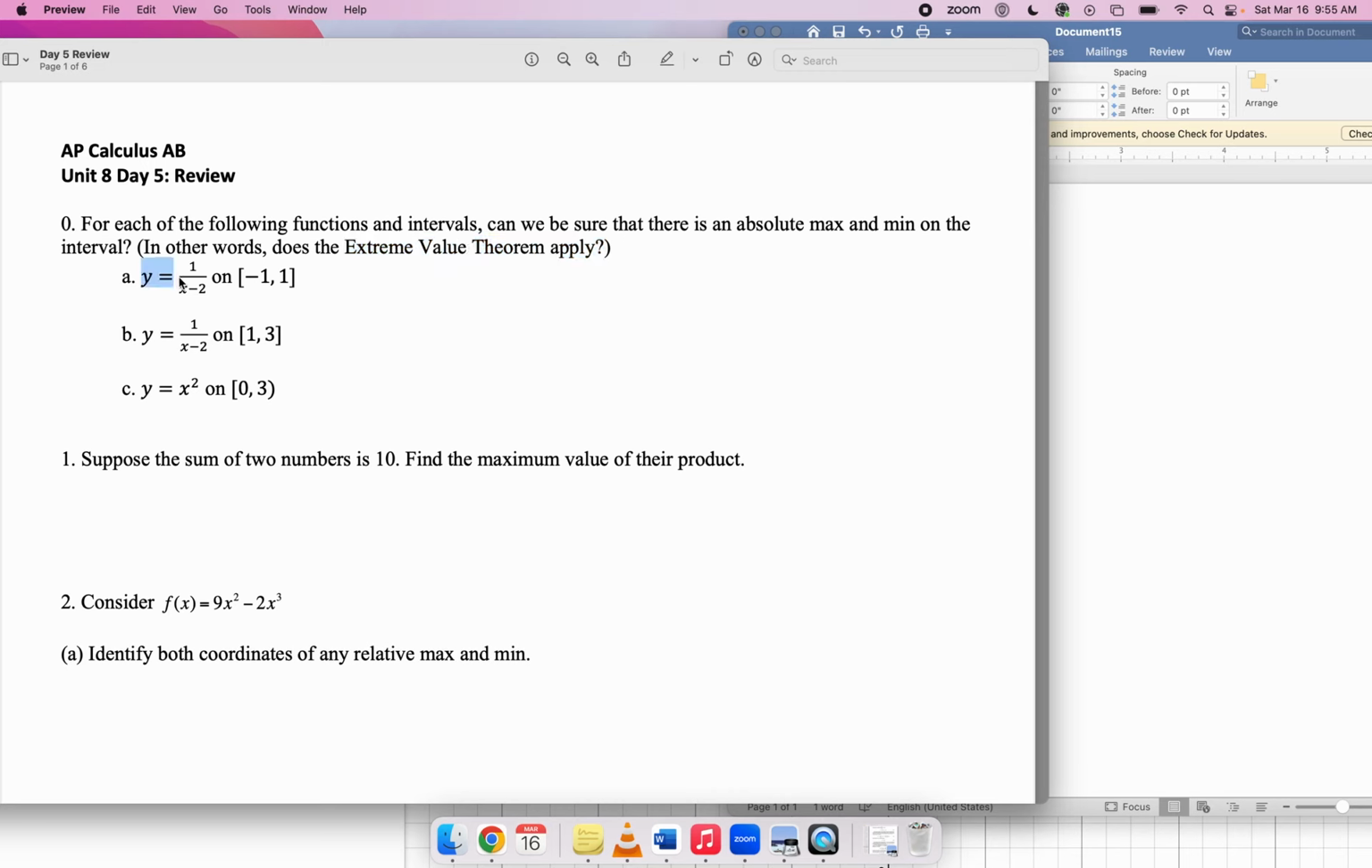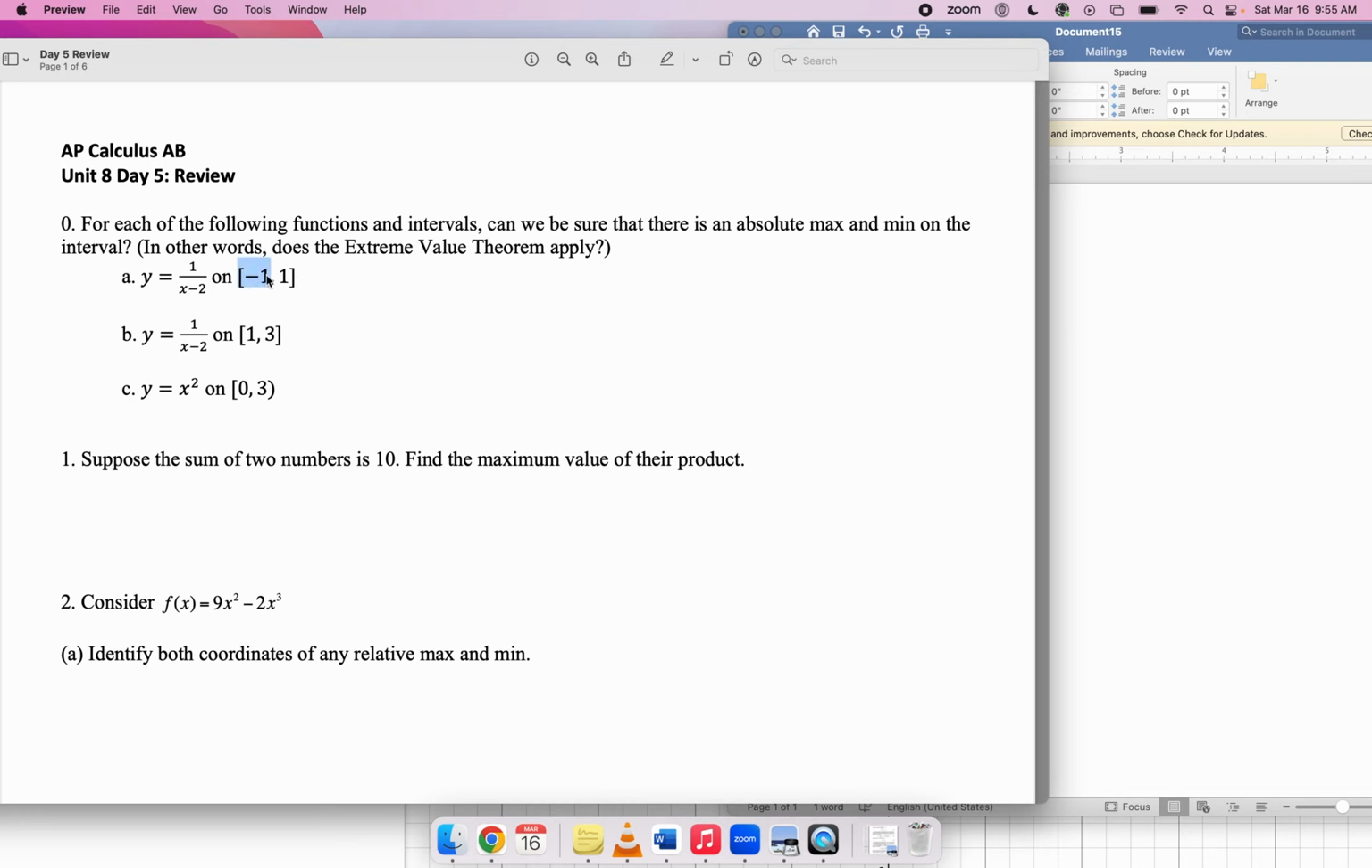So this function here, remember the extreme value theorem says if a function is continuous on a closed interval, then it will have an absolute min and an absolute max. So really what you're doing is you're asking, first of all, is this function restricted to a closed interval? In other words, an interval containing the boundary points. Second of all, even if it's restricted to a closed interval, is the function continuous on that interval? In other words, is it defined on that interval?